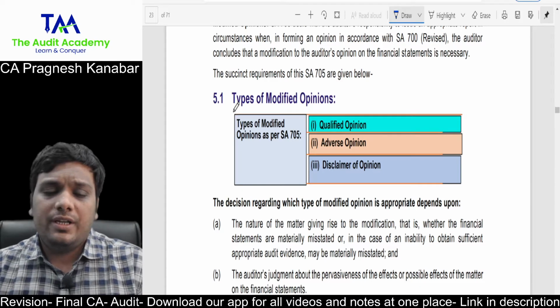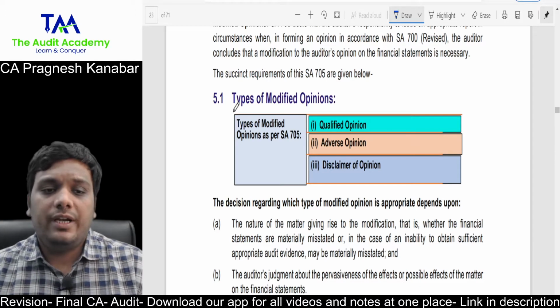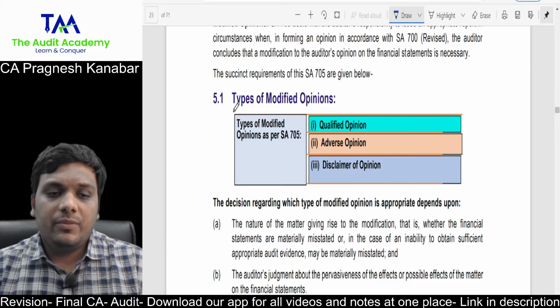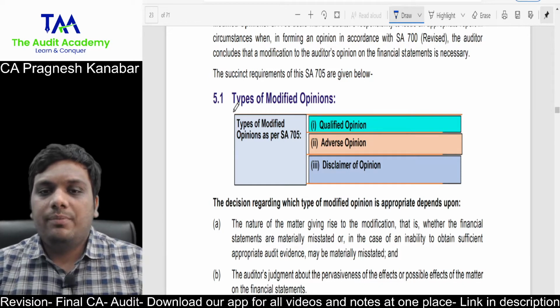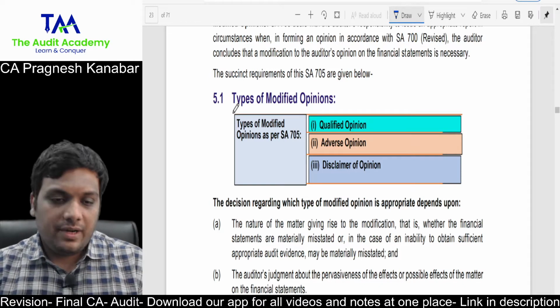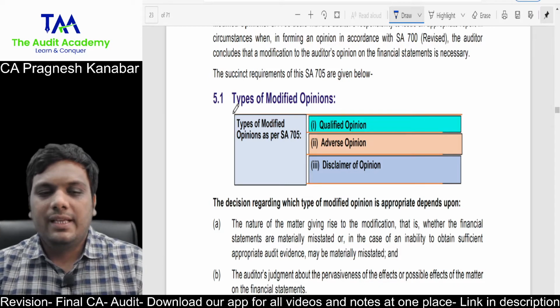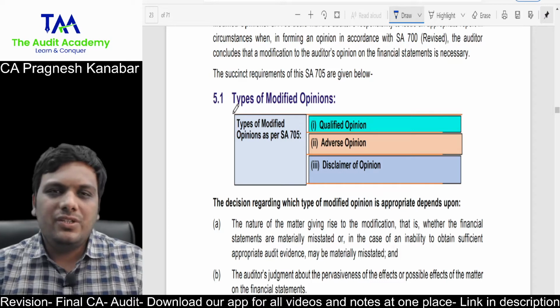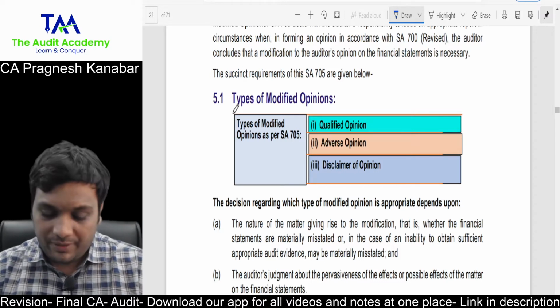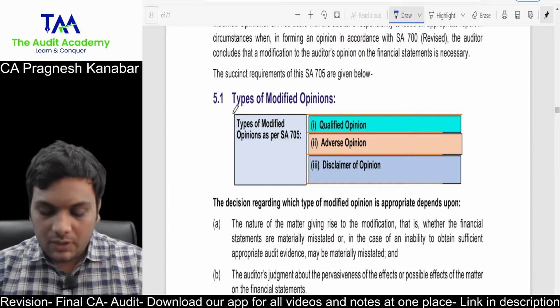When you come to this opinion, what kind of answers you are supposed to write in the question bank. Even if you look at December 21, there was a very simple question on the audit opinion part, and when I went through certified copies, many students went wrong over there. That hurts, but if students do not go wrong in this topic, they will score a good amount of marks. In spite of giving them the instructions, still students go wrong. That should not happen. All right, coming to the core concept.